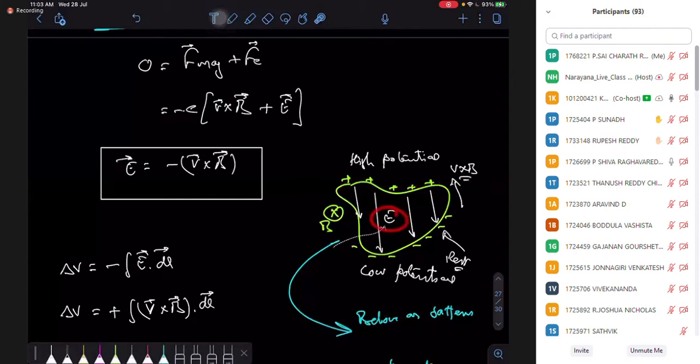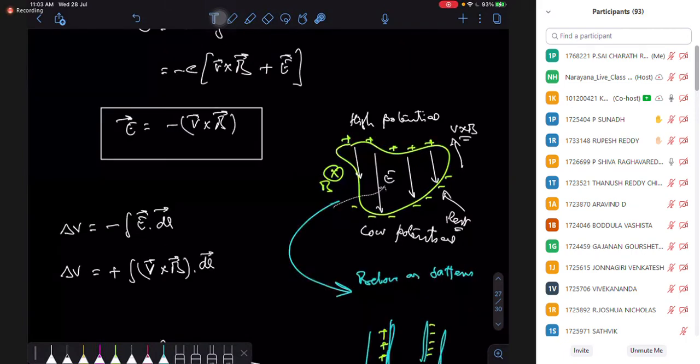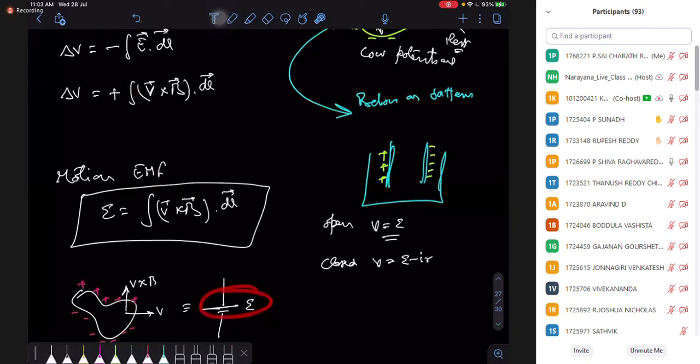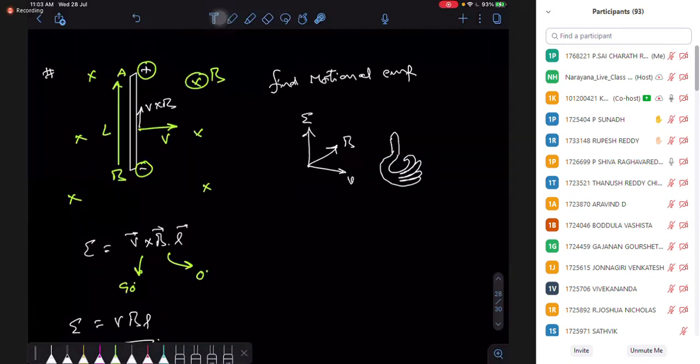My electric field always goes from high potential to low potential, and this electric field is against V cross B. So V cross B always points toward the high potential. That means the positive terminal of the battery EMF will be toward V cross B. So when I'm writing positive here, I mean the positive terminal of the battery.